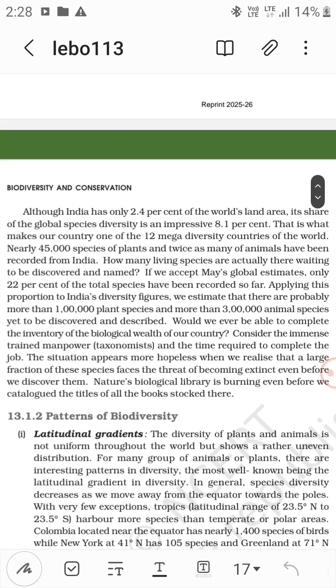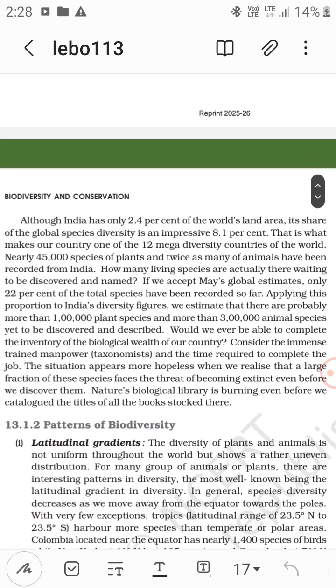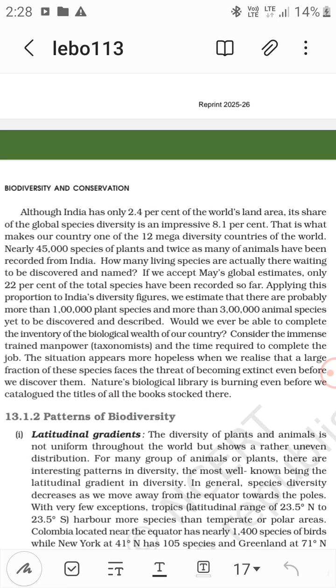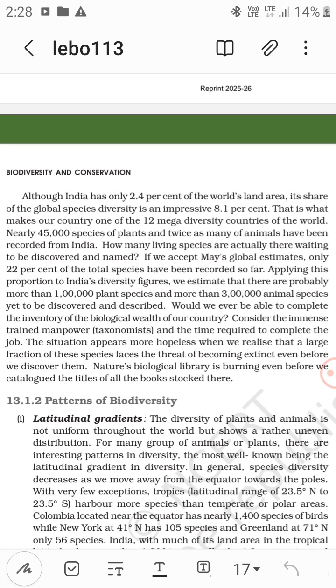Although India has only 2% of the world's land area, its share of the global species diversity is an impressive 8.1%. That is what makes our country one of the 12 megadiversity countries of the world. Nearly 45,000 species of plants and twice as many of animals have been recorded from India.